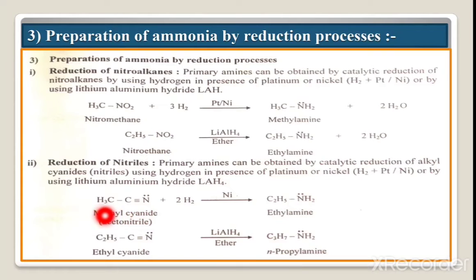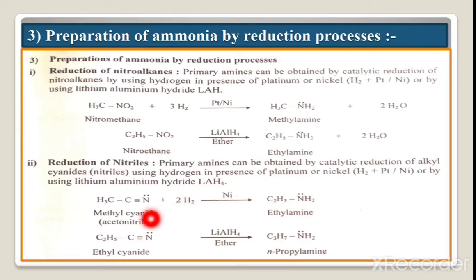Now this methyl cyanide, using hydrogen in presence of platinum or nickel, that means H2 in presence of platinum or nickel, or by using lithium aluminum hydride, gives the amine. Here CH3C triple bond N, methyl cyanide, will be converted into ethylamine. That means the C triple bond N will be converted into the NH2 group.